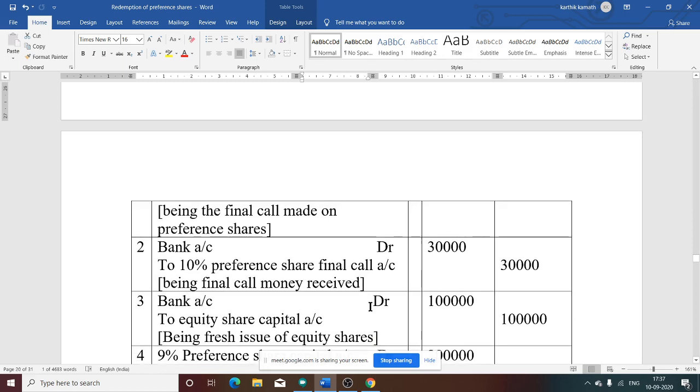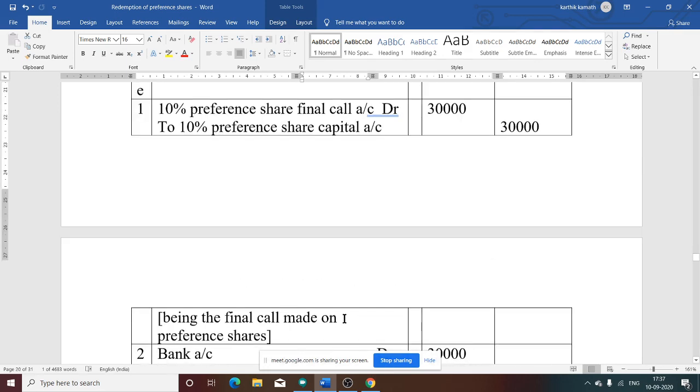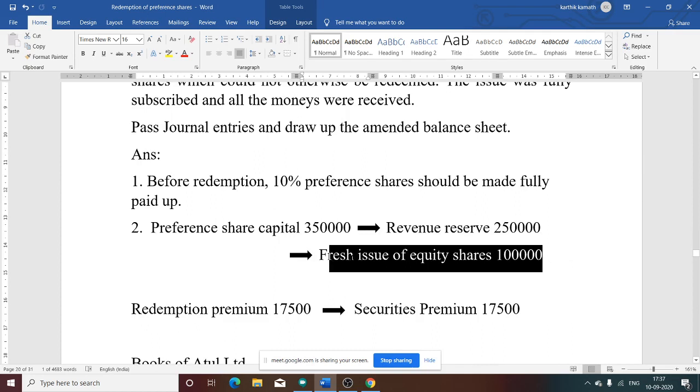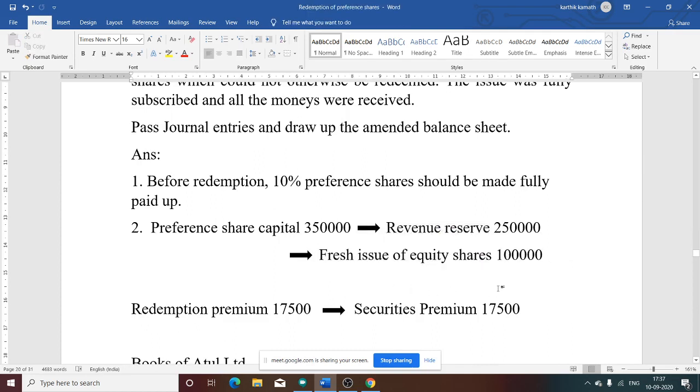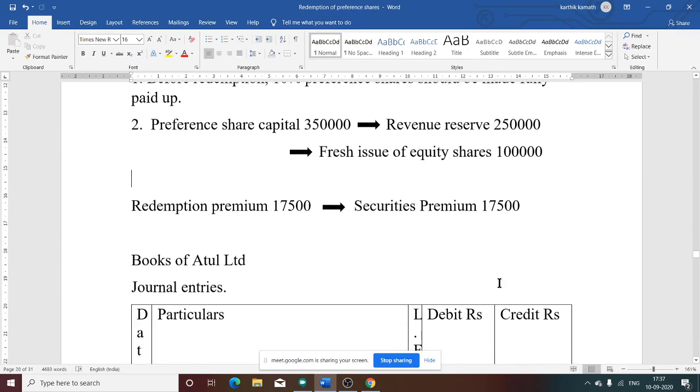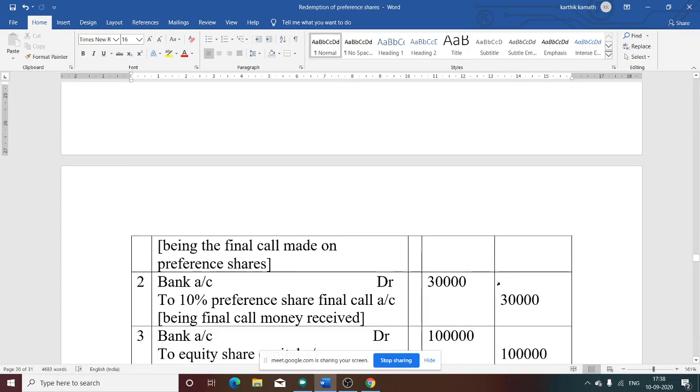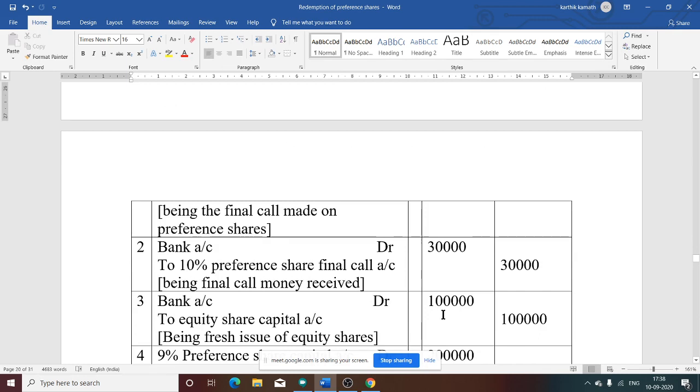Then the third one. Whether there is a fresh issue? Yes, as many shares as required. So a fresh issue of 1 lakh. Whenever there is a fresh issue, what is the journal entry? Bank account debit to equity share capital, 1 lakh, being the fresh issue of equity shares.